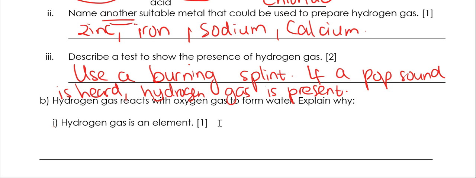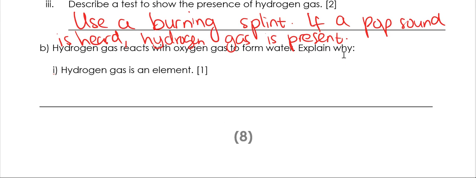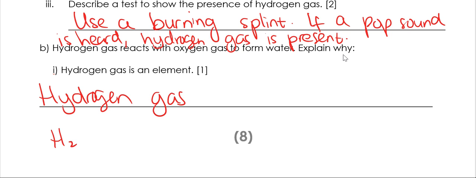Hydrogen gas reacts with oxygen gas to form water. Explain why hydrogen gas is an element. So you can see hydrogen here, right? So there's only one type of element there.